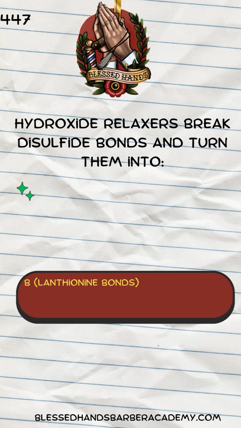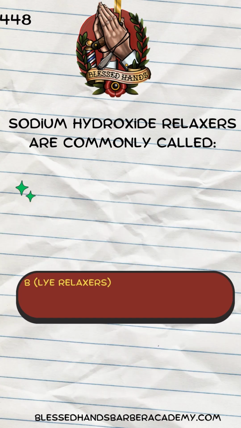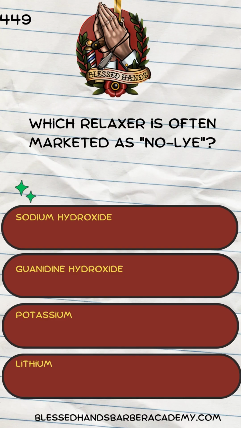B. Lanthionine bonds. Sodium hydroxide relaxers are commonly called no-lye, lye relaxers, soft curls, acid perms. B. Lye relaxers. Which relaxer is often marketed as no-lye? Sodium hydroxide, guanidine hydroxide, potassium, lithium.